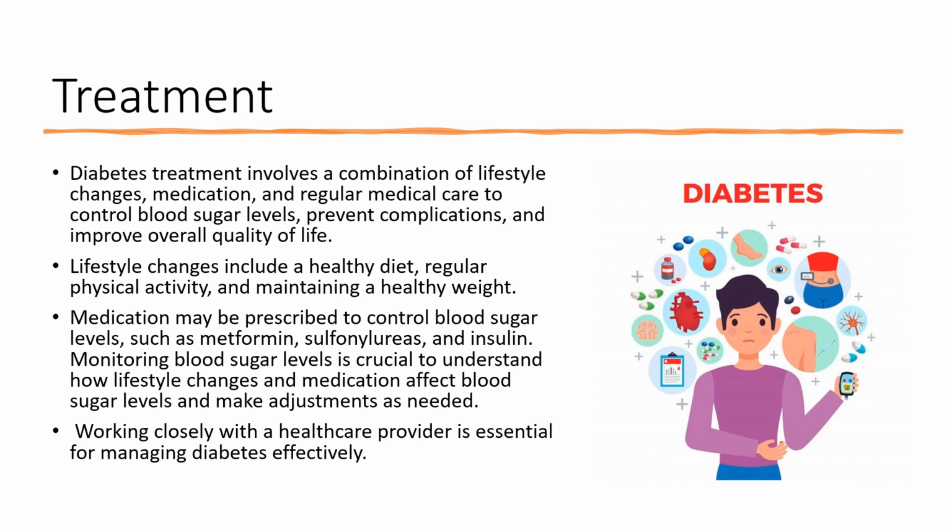Monitoring blood sugar levels is also an important part of managing diabetes. This can help people with diabetes understand how their lifestyle changes and medication are affecting their blood sugar levels, and make adjustments as needed. People with diabetes may use a blood glucose meter to check their blood sugar levels throughout the day. Overall, managing diabetes requires a commitment to making healthy lifestyle choices, taking medication as prescribed, and working closely with a healthcare provider to monitor blood sugar levels and manage any potential complications.